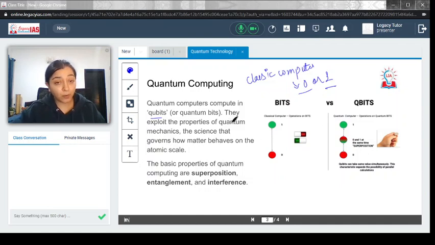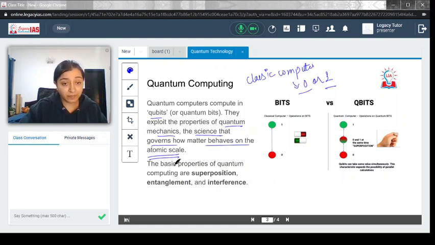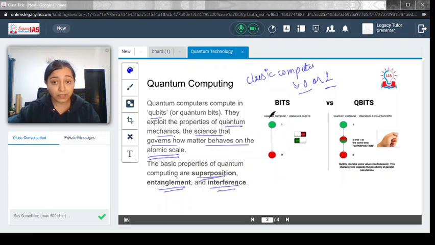They exploit the properties of quantum mechanics, the science that governs how matter behaves on the atomic scale. We just talked about how matter at the subatomic level functions. That is the physics explored in quantum mechanics, and quantum computing is based on that principle itself. What are the properties which are utilized? They include superposition, entanglement, and interference. Superposition: you can see from this diagram that in a classical computer you have 0 and 1.